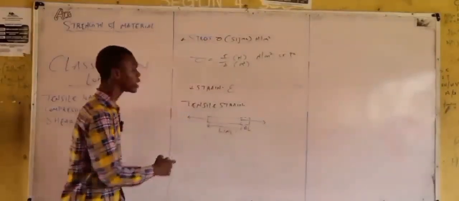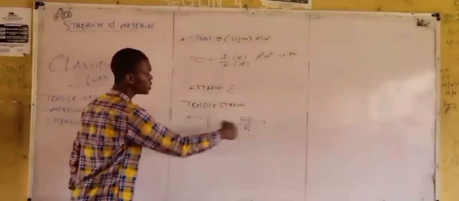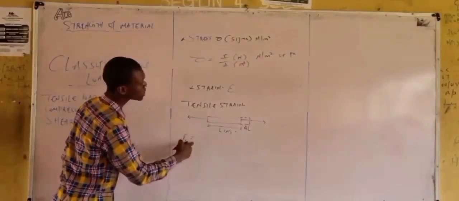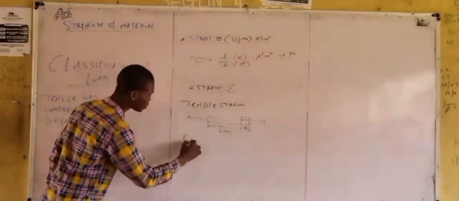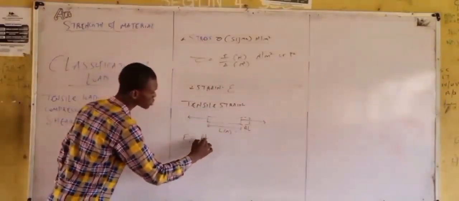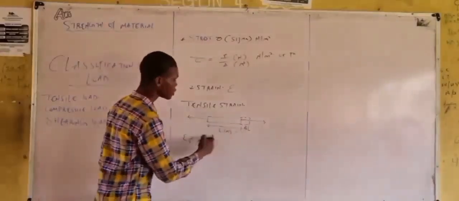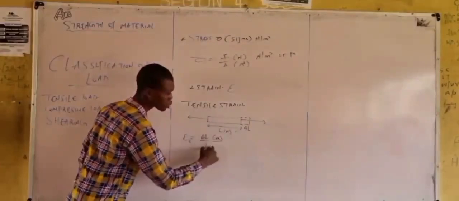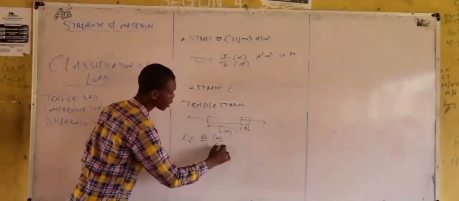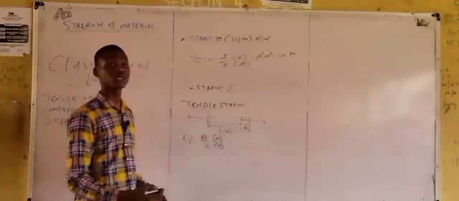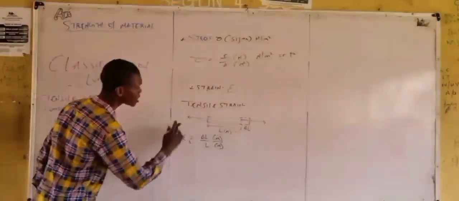Change in length. Then how do you determine the strain of this? It means strain is equal to what? Tensile strain now. Tensile strain is equal to the change in length over the original length. And change in length is in meter, also length is in meter. Meter cancels meter. It is dimensionless. It has no unit.